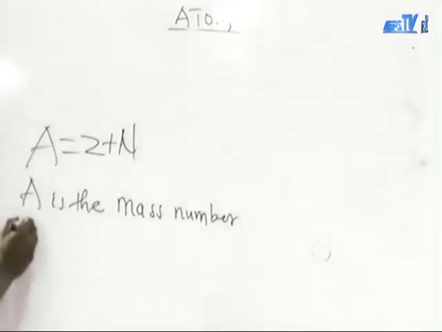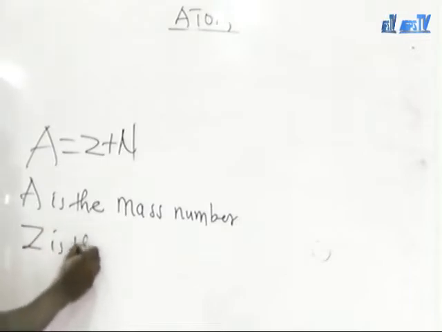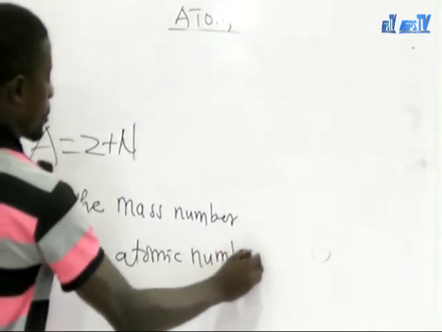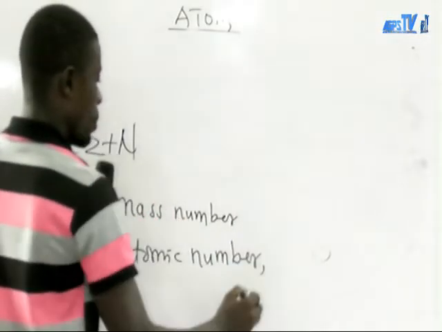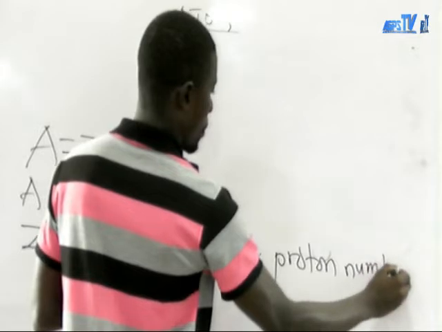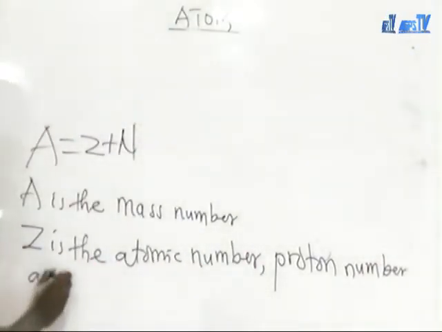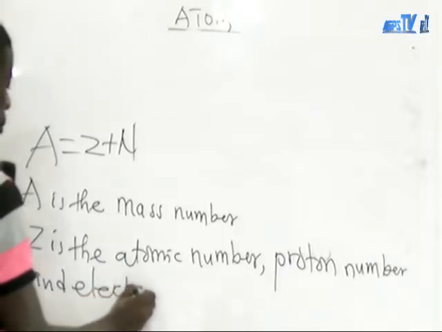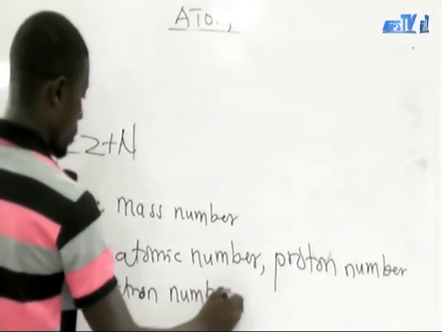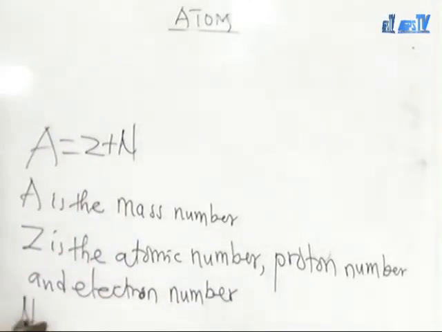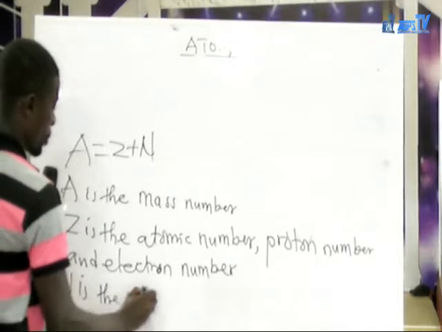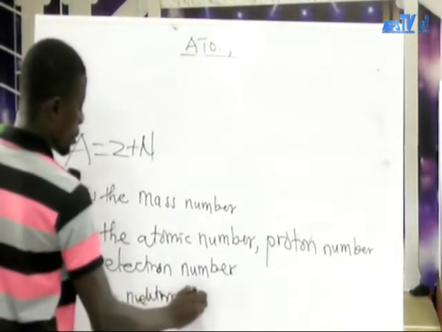Z is the atomic number, proton number, and electron number. And N is the neutron number.